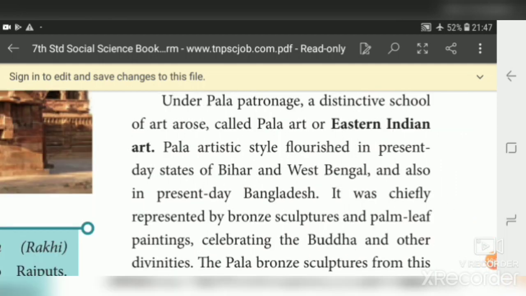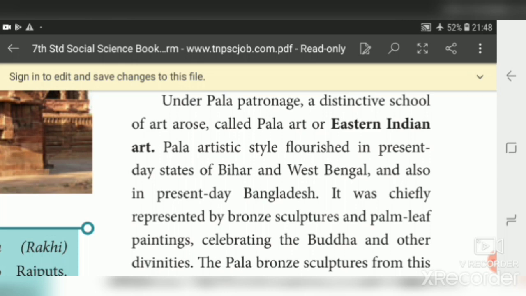Under Pala patronage, a distinctive school of art arose called Pala art or East Indian art. So the Palas encouraged a special school of art. That art we call Pala art or East Indian art. Pala artistic style flourished in present day states of Bihar and West Bengal and also in present day Bangladesh. We can see that East Indian art or Pala art even now in Bihar, West Bengal and Bangladesh.